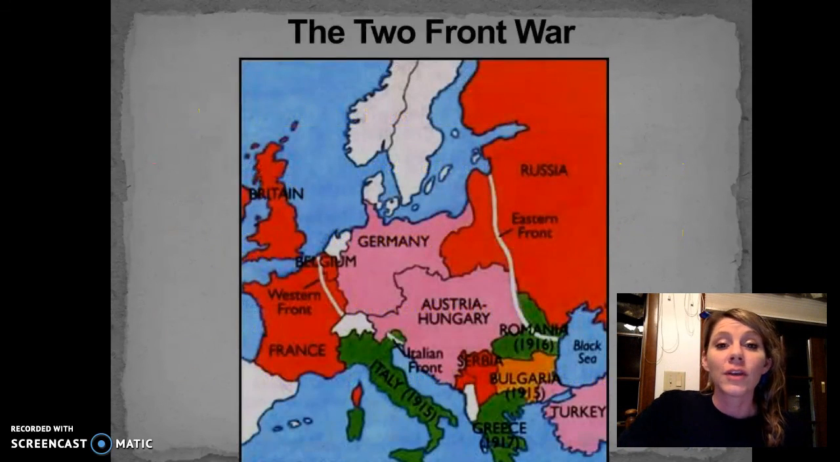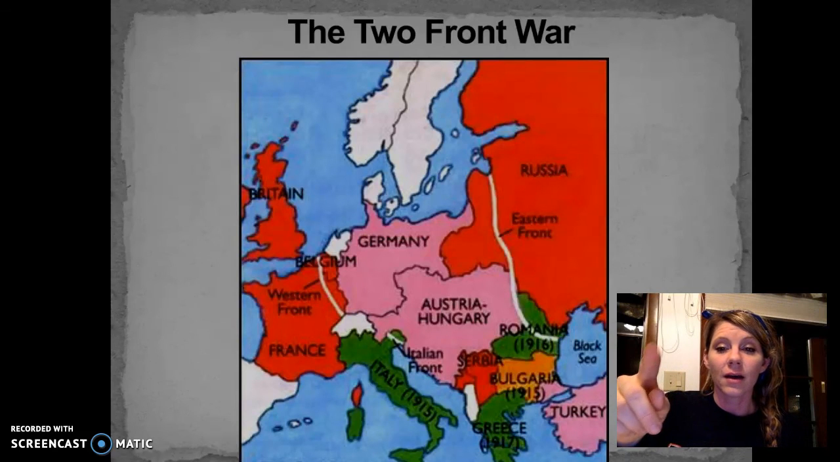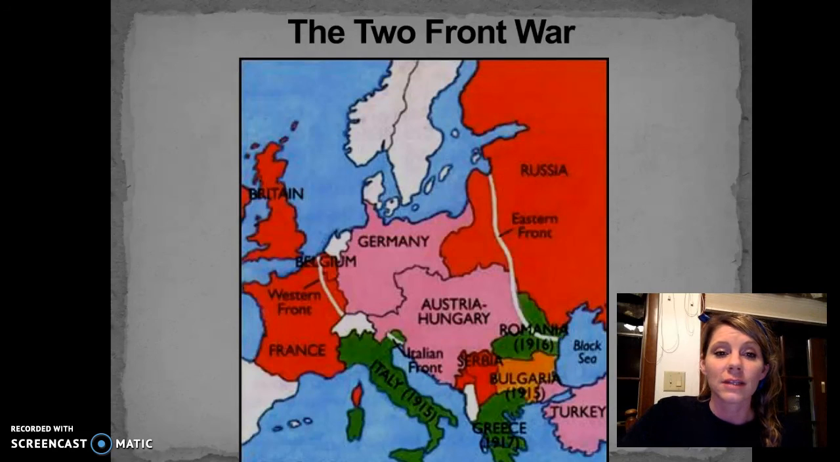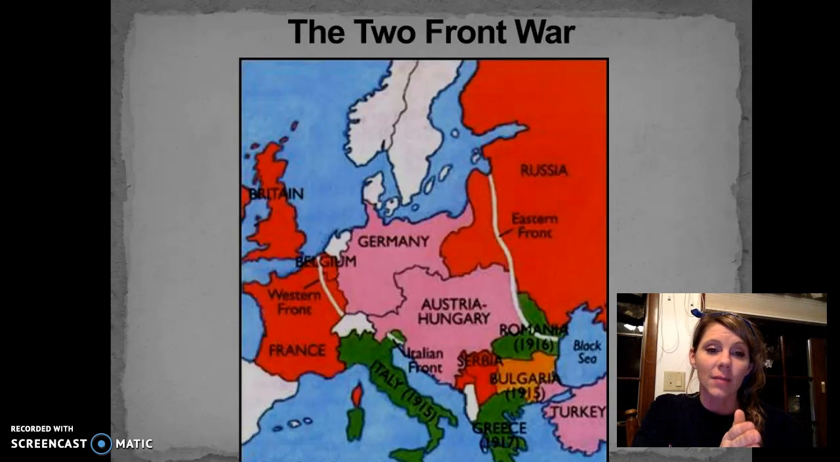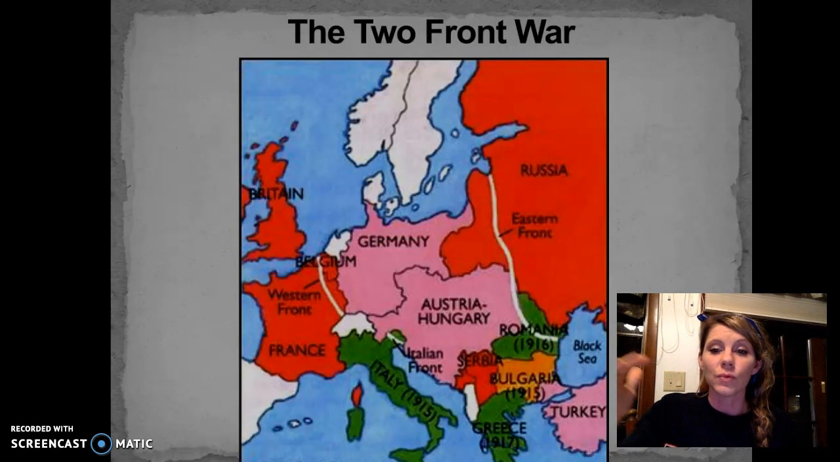So if we look at the map, we can see clearly, it's noted in the white line that goes across. We can see where that eastern front is, and on the left-hand side of that map, we can see the western front. This is like a snapshot. That area moves continuously, depending on what area you're winning at the time.